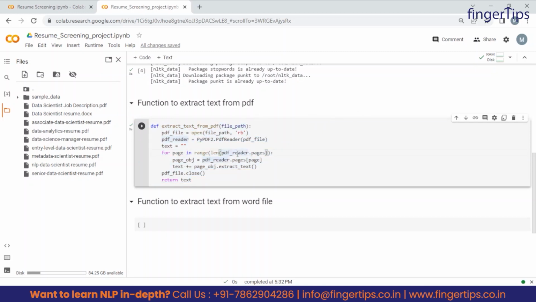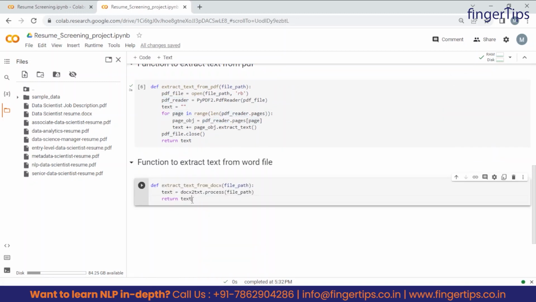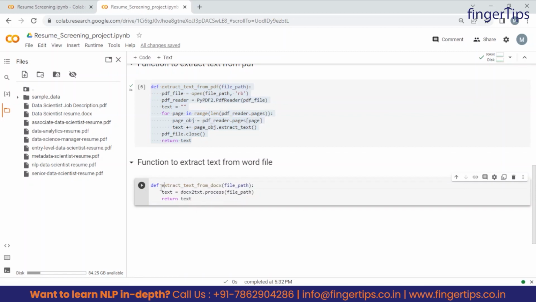And in a similar manner, we will create another function to extract text from Word files, right? So guys, this is the function to extract text from a Word file, and obviously it seems easier than this one, right? So this was a very long function and this is just a one-line function. So in the first line we are just defining this function, again def and the name of that function, and again we will give the argument as file or Word file as of now.